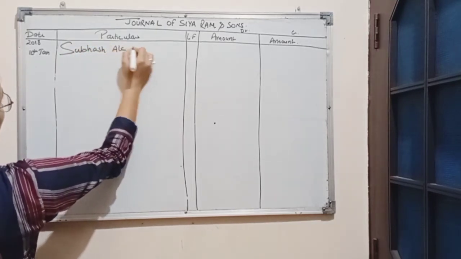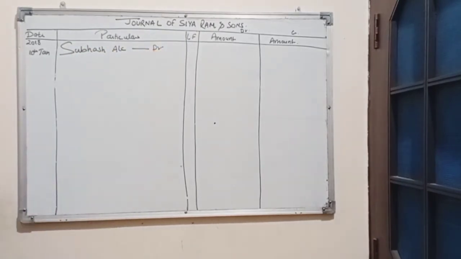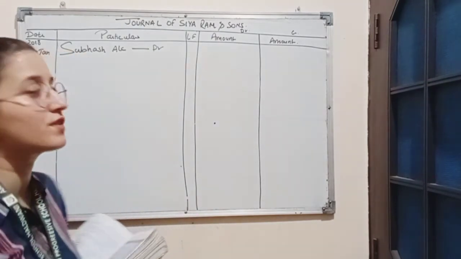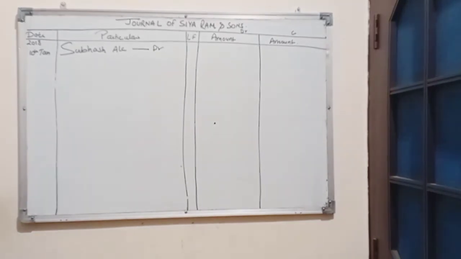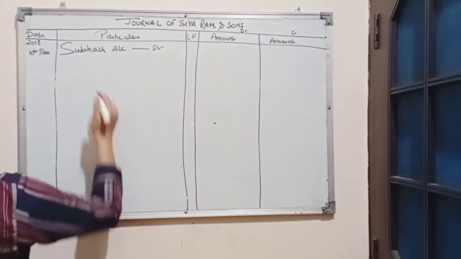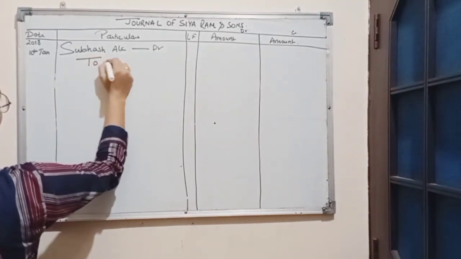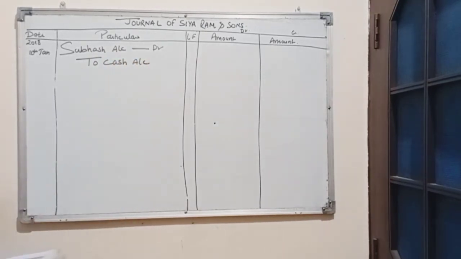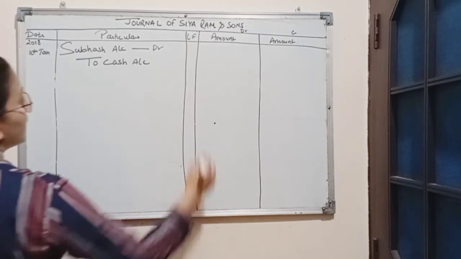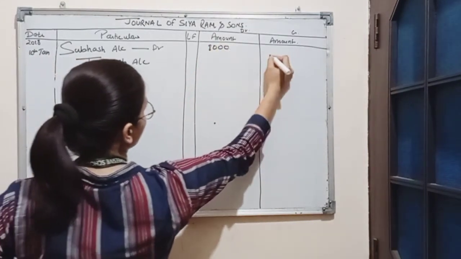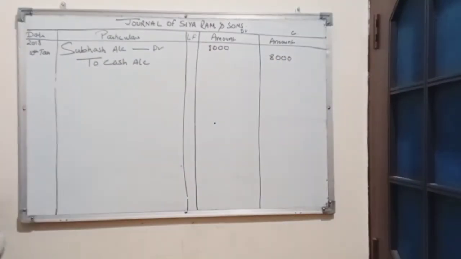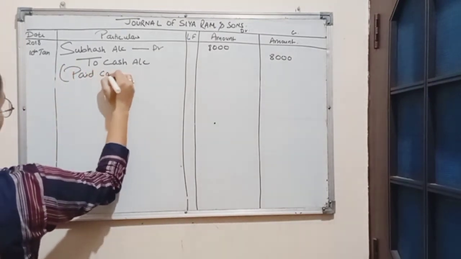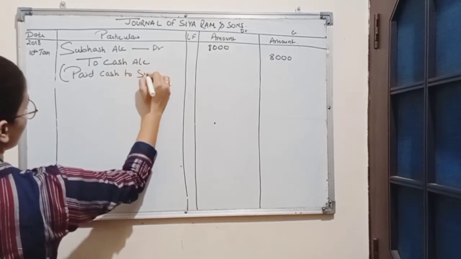Subhash account. Cash is a real account. Rule for real account is debit what comes in, credit what goes out. So if we are paying cash to Subhash, that means there is outflow of cash from the business. So we will credit cash account. Amount is rupees 8,000. Narration for this transaction will be paid cash to